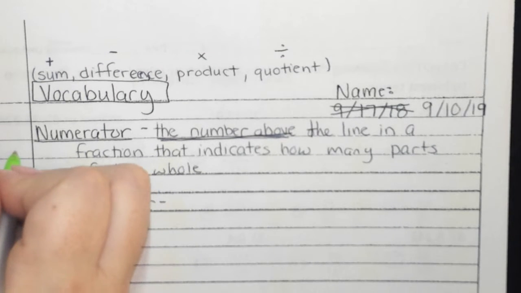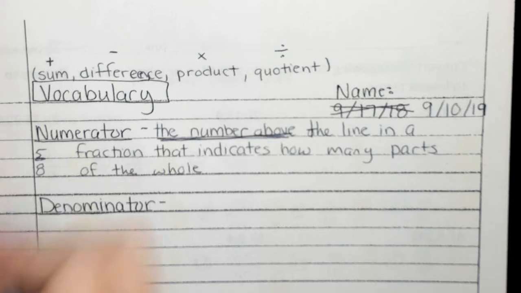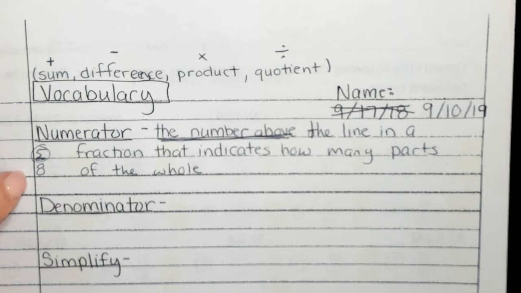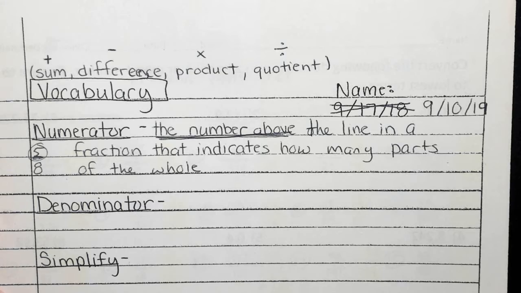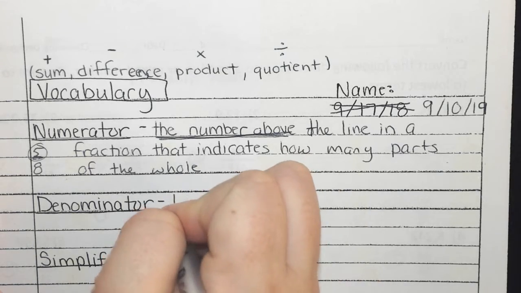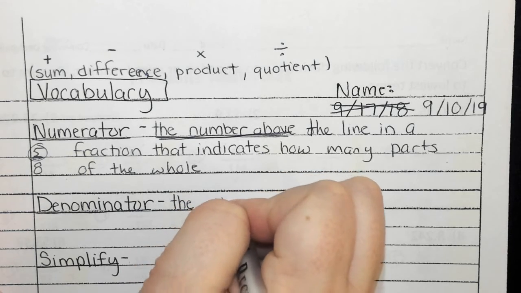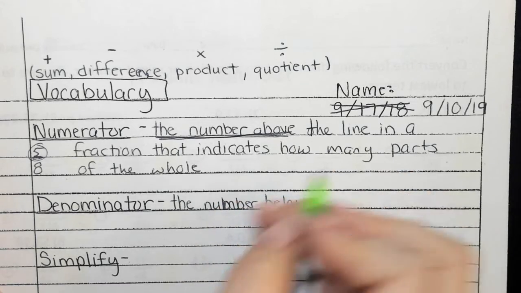For example, if I had 5/8, which one is the numerator? The 5. And that means that I have 5 out of how many total pieces? 8. So 5 would be the part that I have. 8 is the whole thing, and that's how many pieces it was cut into originally. What about the denominator? The denominator is the number, Josh? The number under the line in a fraction that indicates the whole. Very good. So the number below or under the line.